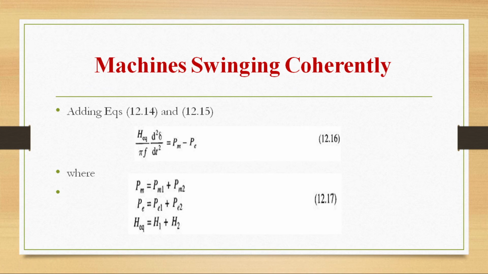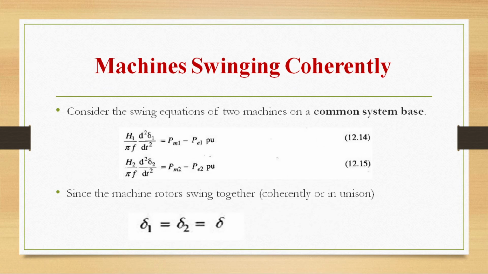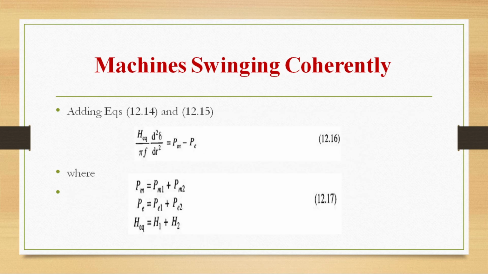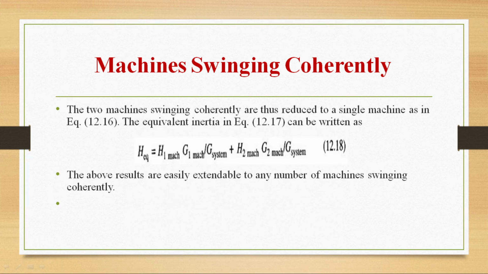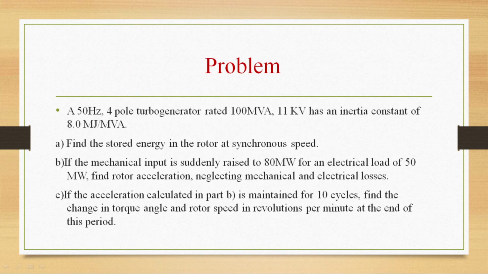Adding these two equations, that is H1 by pi f and H2 by pi f, I am going to get H equivalent by pi f d square delta by dt square is equal to Pm minus Pe. What is Pm here? Pm1 plus Pm2. Pe is Pe1 plus Pe2 and H equivalent is H1 plus H2. So the two machines swinging coherently are thus reduced to a single machine. Equivalent inertia is H equivalent is equal to H1 mac G1 mac by G system plus H2 mac G2 mac by G system. The above results are easily extendable to any number of machines swinging coherently.